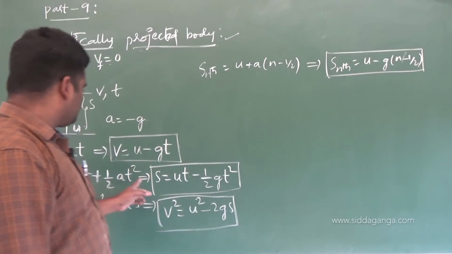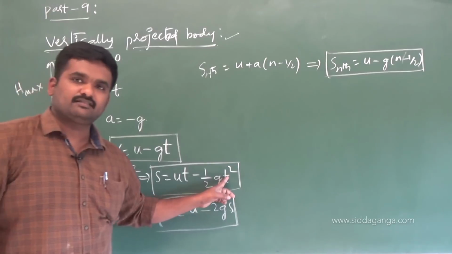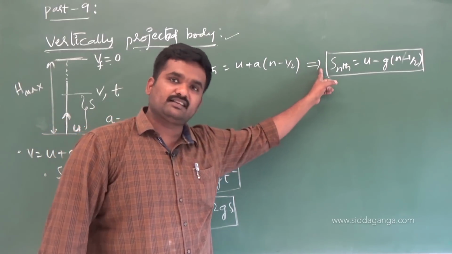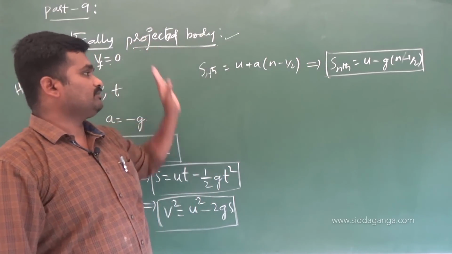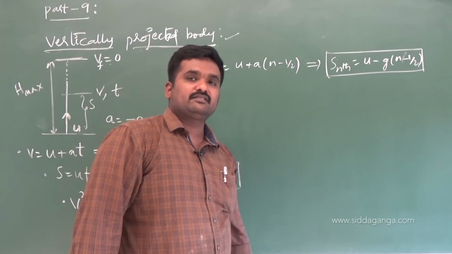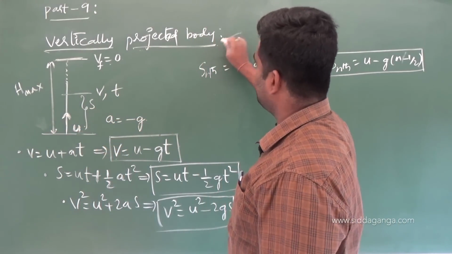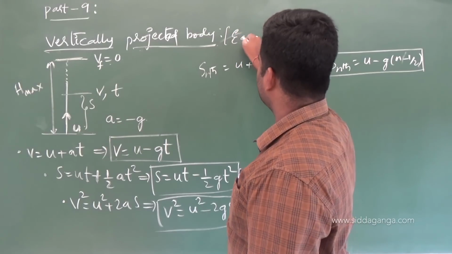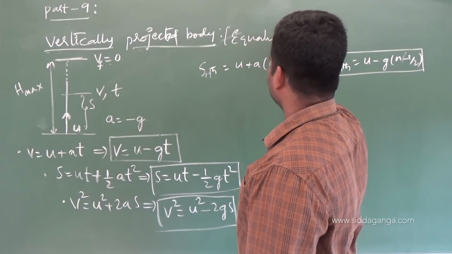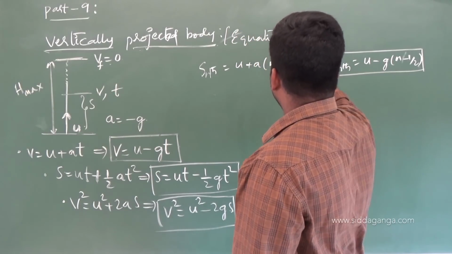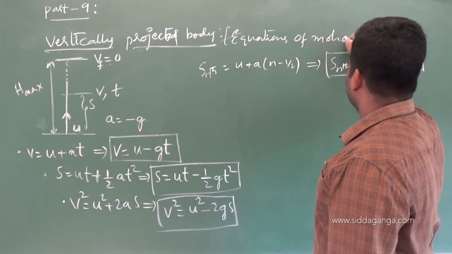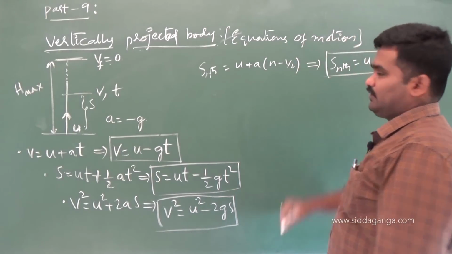This is displacement after t seconds. This is displacement in the nth second for a vertically projected body. These are equations of motion for a vertically projected body. You can write the heading as vertically projected body, equations of motion for these points.